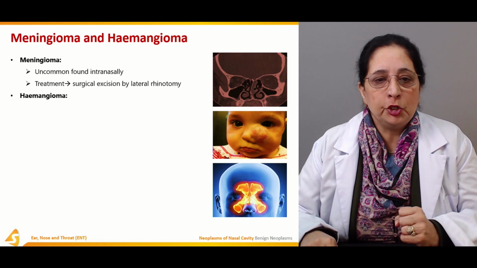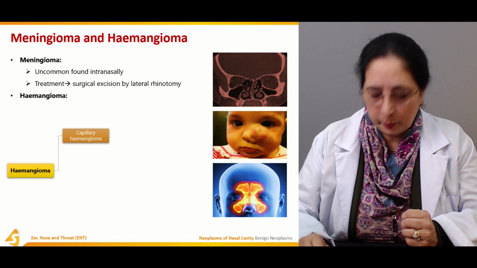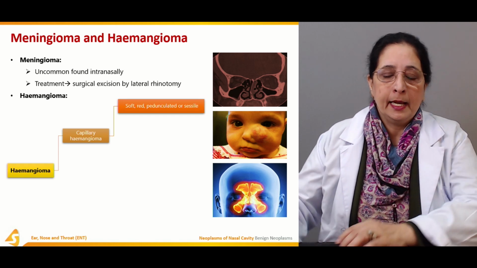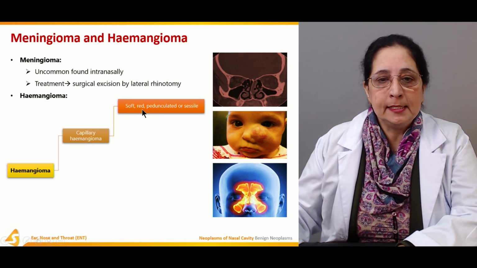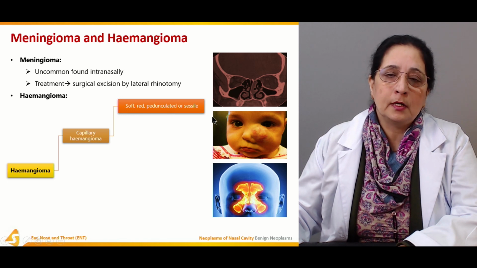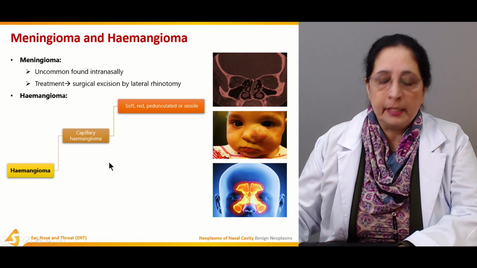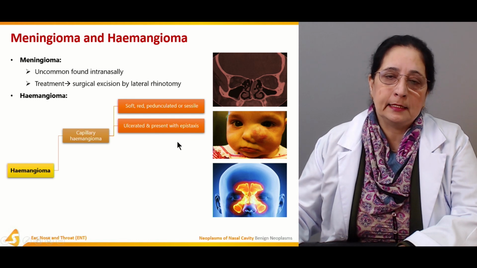Then hemangioma, starting with capillary hemangiomas, which develop from the capillaries. Capillary hemangiomas are soft, red, pedunculated or sessile, so they may have a peduncle or stalk, or they are sessile. Ulcerated and present with epistaxis.